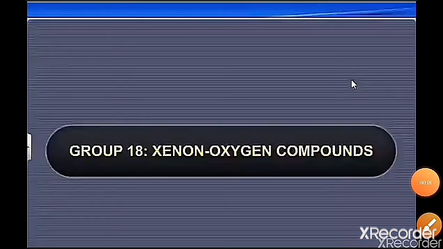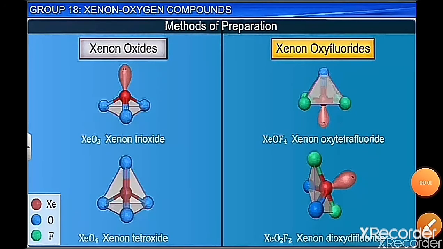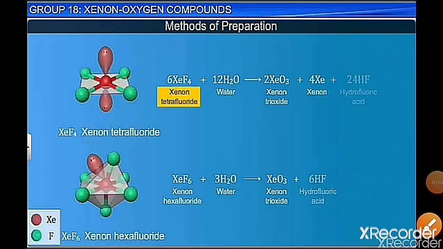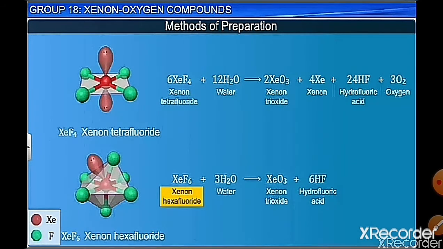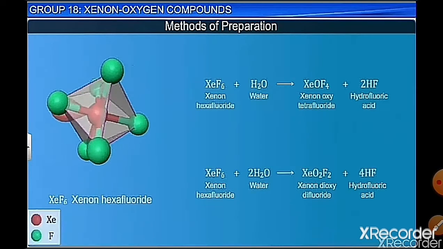Now we shall discuss xenon oxygen compounds. How are they made? What are the properties of xenon oxy compounds? The different methods to prepare xenon oxides are here. Xenon oxide can be prepared by reacting xenon tetrafluoride or hexafluoride with water. We get xenon trioxide, that is XeO3. So when you take XeF4 or XeF6, we can make XeO3.